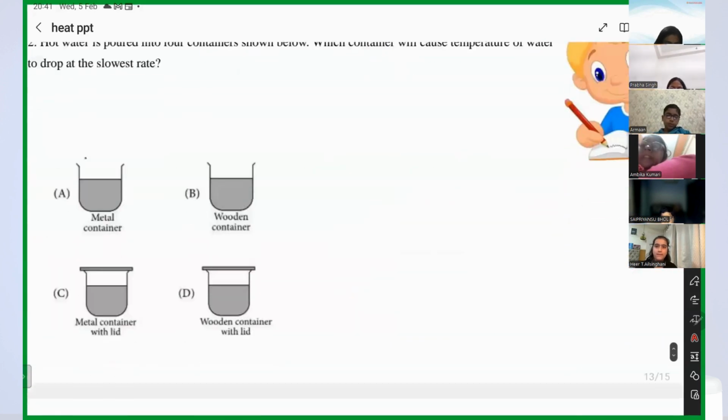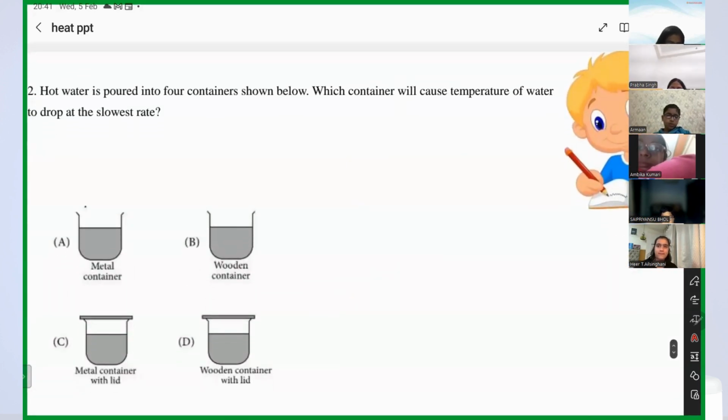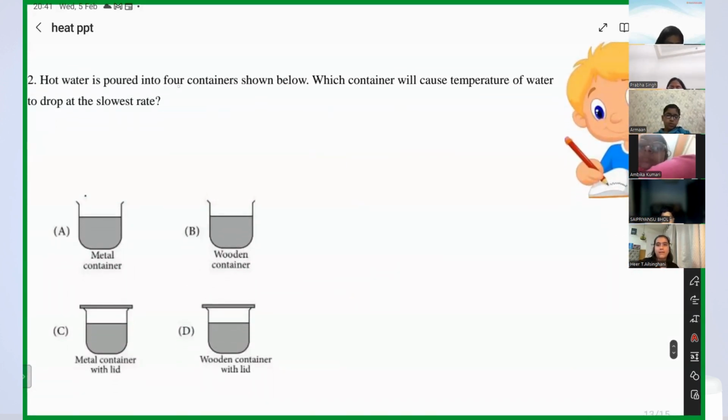Now the next question. Can you answer that? Hot water is poured into 4 containers shown below. Which container will cause temperature of water to drop at the slowest rate? Metal containers are conductors. So the temperature will decrease slowly or fastly? Fastly. It will cool down fastly, right?